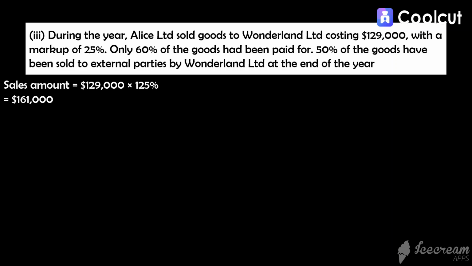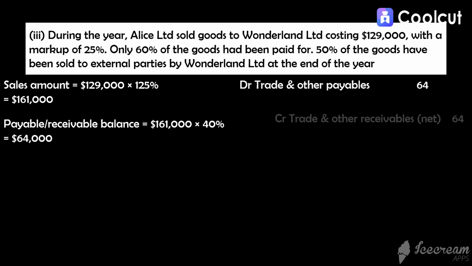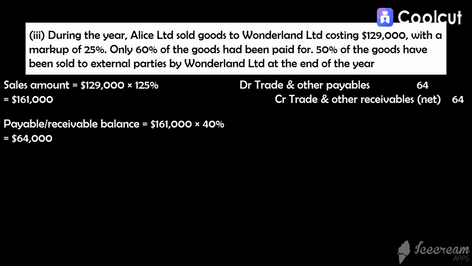Since 60% of the goods have been paid, the trade payable and receivable balance should be 40% of the sales amount, $64,000 in other words. So we debit trade payables, credit trade receivables by $64,000. Second, we will eliminate the whole sales transaction, debit sales, credit cost of sales by $161,000.